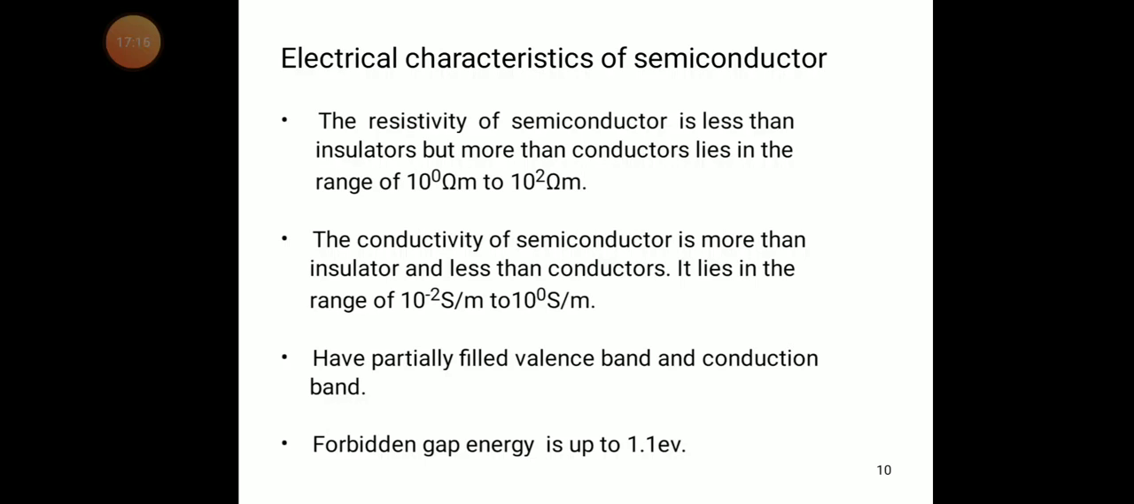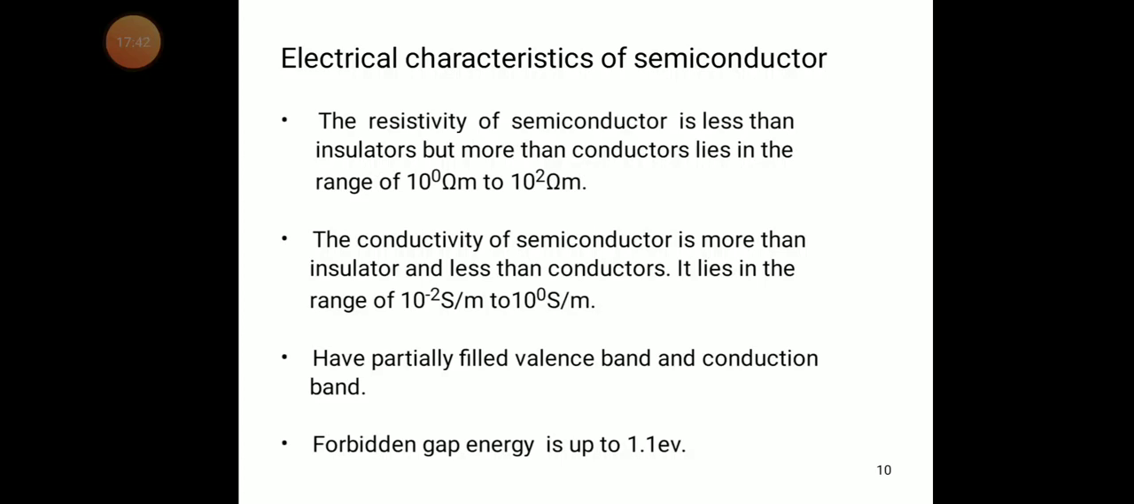Next, coming to the conductivity. In the same way, the conductivity of the semiconductor is more than that of an insulator and less than that of a conductor. It lies in the range of 10 power minus 2 to 10 power 0 Siemens per meter.